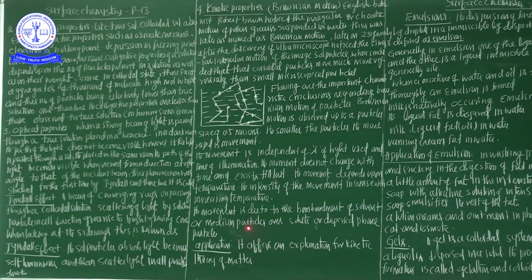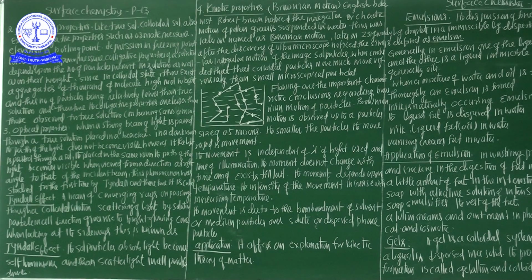In this manner, kinetic motion is there for every particle. They move easily from one place to another place. That is the most important, and it offers an experimental set-up for the determination of the Avogadro number.